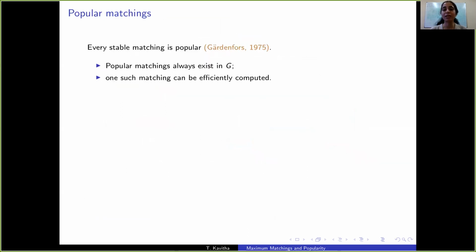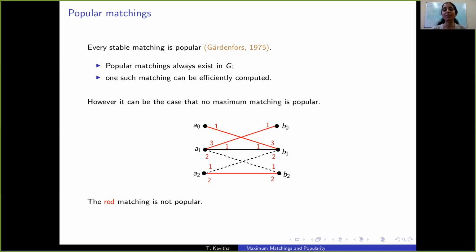So Gärdenfors in 1975 introduced this notion of popularity, where he observed that every stable matching is popular. So popular matchings always exist in a marriage instance, and one such matching can be computed in linear time by the Gale-Shapley algorithm.